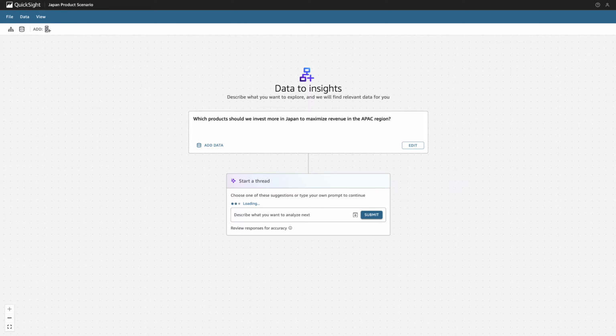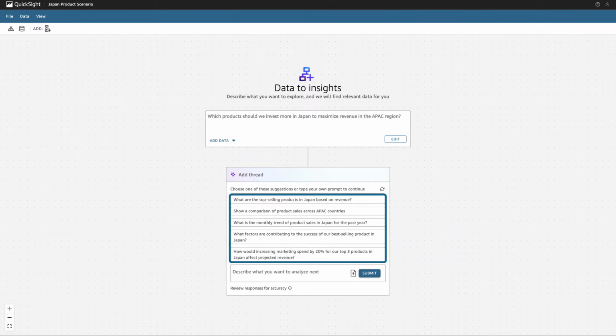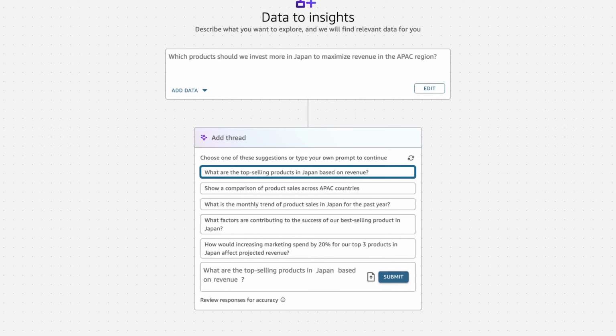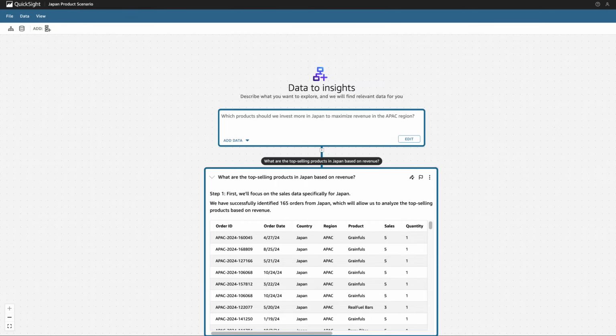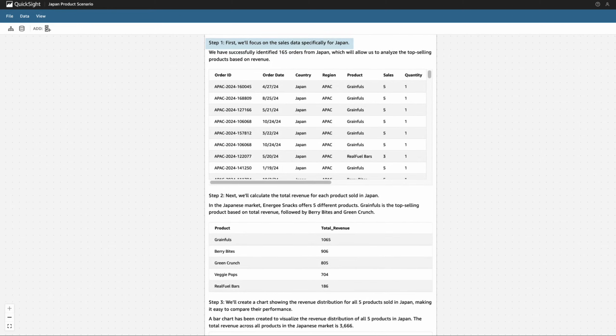Q analyzes the data and generates suggestions related to Mary's prompt. She can choose to explore these or type her own. Mary likes Q's suggestion to see top-selling products in Japan. Q generates a block to provide its response as a numbered step-by-step analysis and thread connecting back to Mary's original query. In the first step of the block, Q filtered the data for total sales by product in Japan and